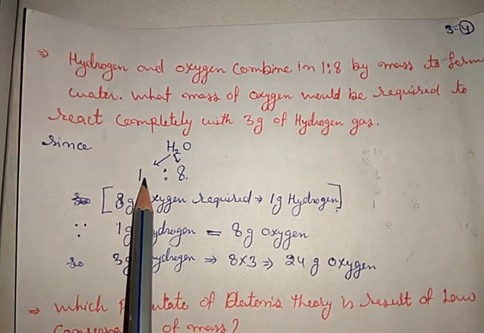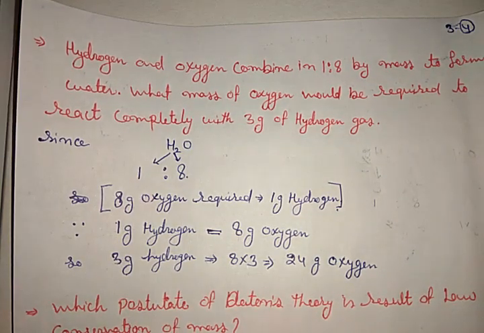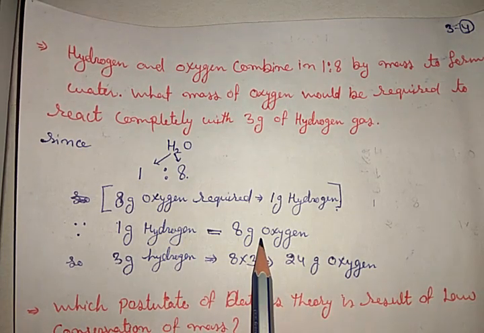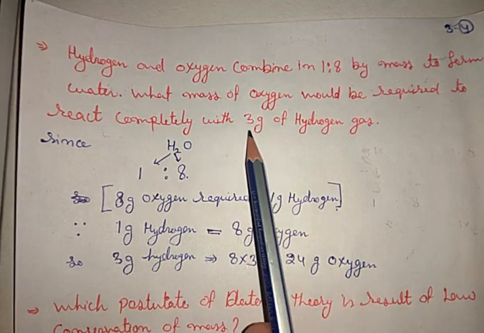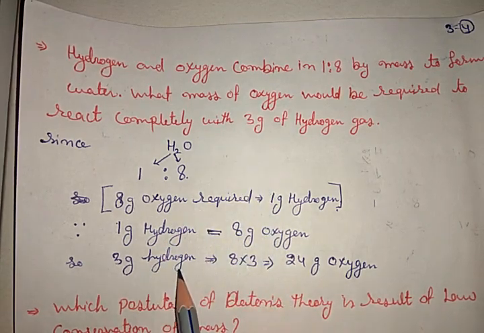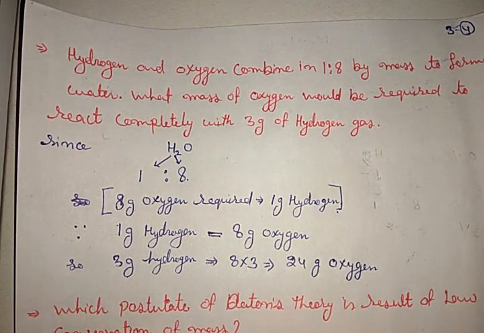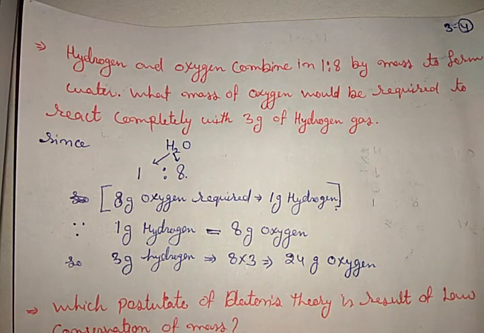If we consider the ratio 1:8, that means 1 gram of hydrogen reacts with 8 gram of oxygen. Since according to the question there is 3 gram of hydrogen, it will react with 24 gram of oxygen. So we can say that to react with 3 gram of hydrogen, 24 gram of oxygen is required.